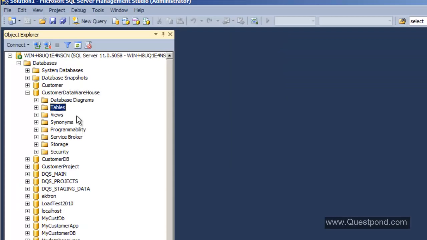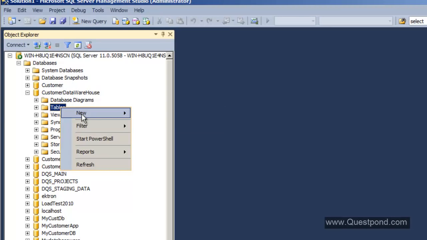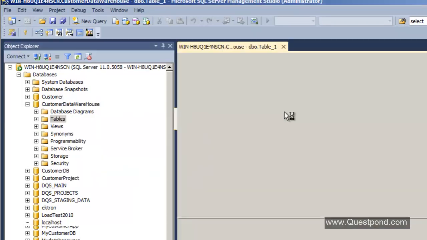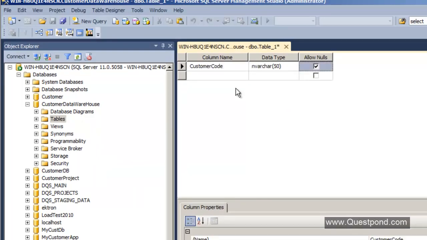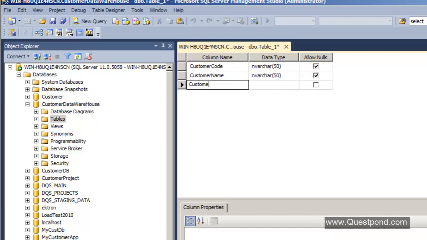First, in this customer data warehouse, let us create a simple table. This table will have 4 fields. One is customer code, varchar; customer name, varchar; customer amount.